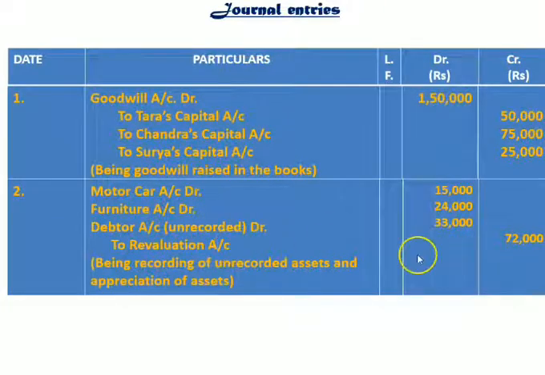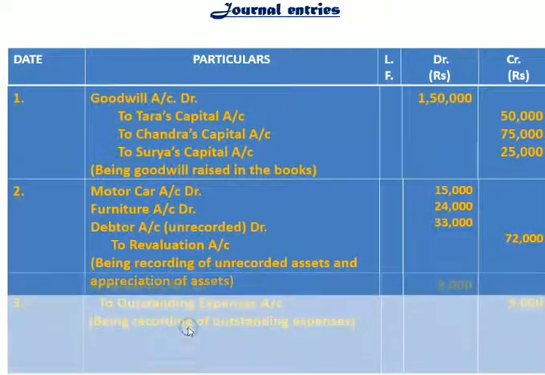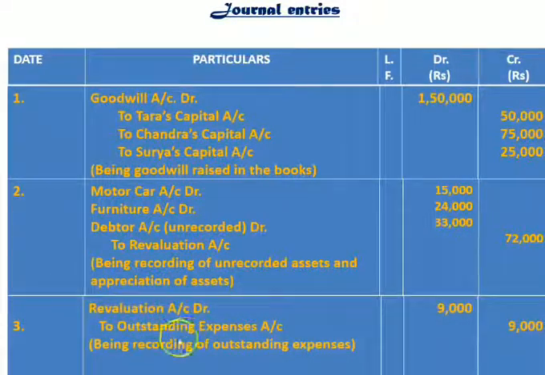To revaluation account 72,000 rupees. And narration here being recording of unrecorded assets and appreciation of assets. Now the next here, outstanding expenses. Here again it is not mentioned in the balance sheet and therefore it is given in the adjustment. We are going to record our expenses. So revaluation account debit to outstanding expenses account 9,000 rupees, being recording of outstanding expenses.